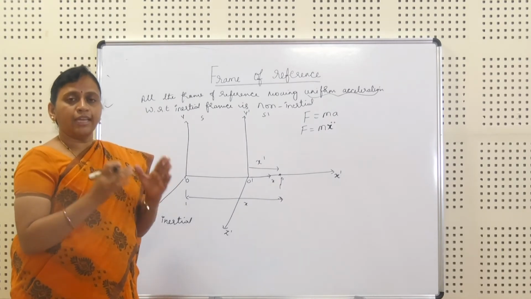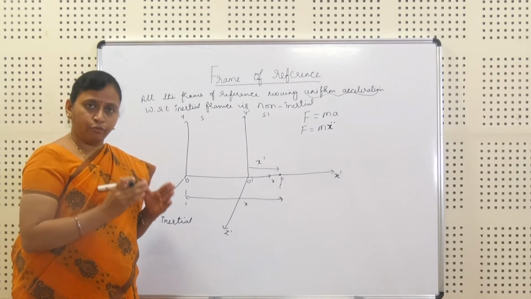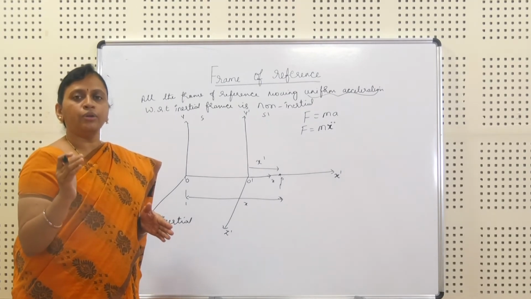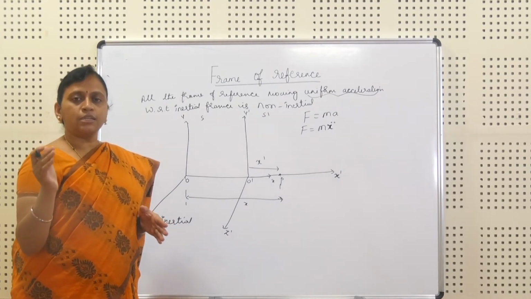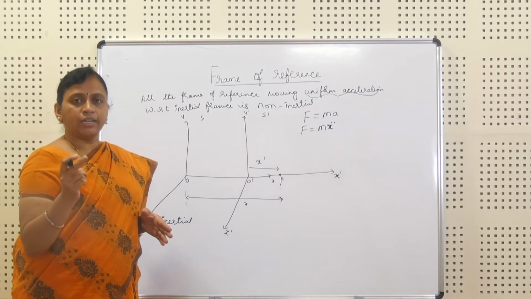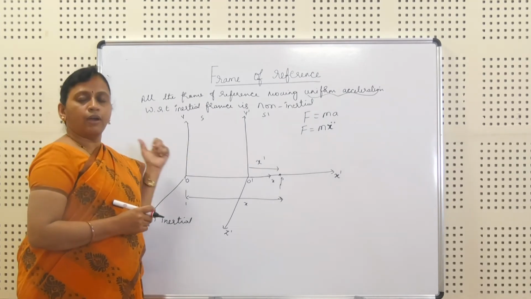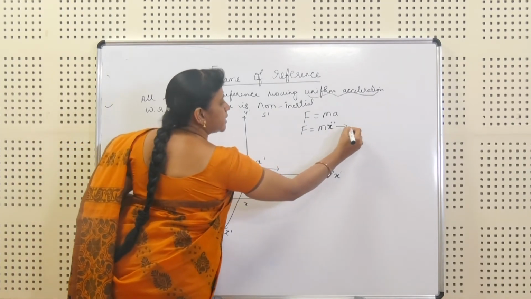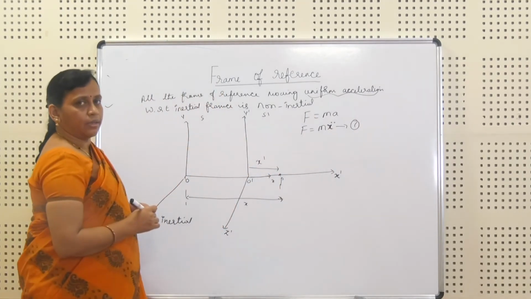So the inertial frame has a real force, F is equal to m into X double dot, where X double dot is the second order derivative that we studied in the previous derivation. I'll take this as equation 1.